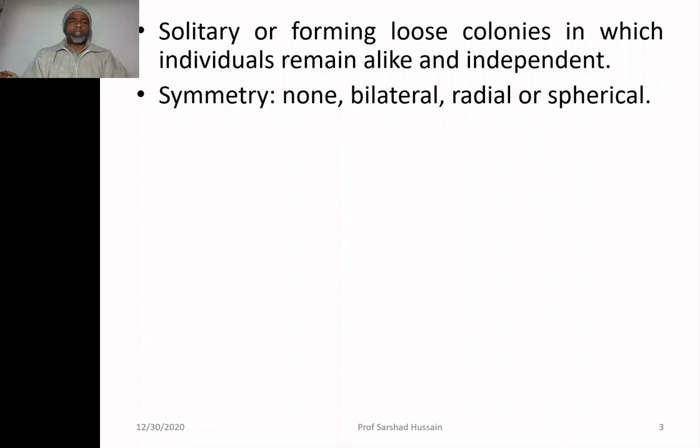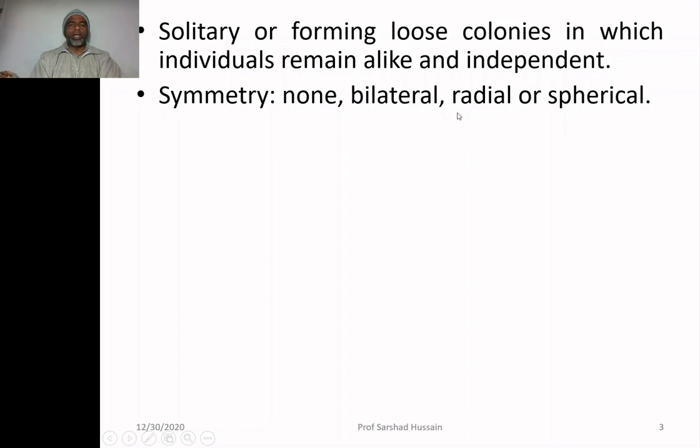As far as symmetry is concerned, either they have no symmetry at all, or they have bilateral symmetry, that they can be divisible into two equal halves. Sometimes they may have radial symmetry, also called spherical symmetry. I have already explained this.